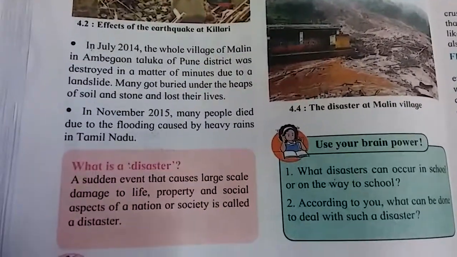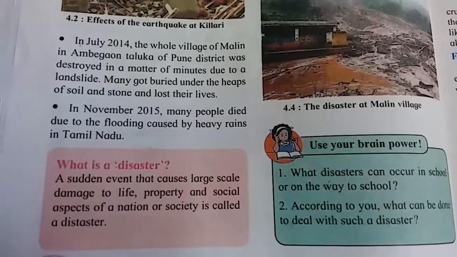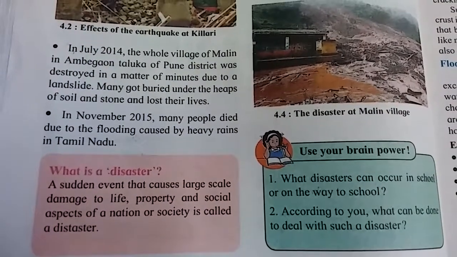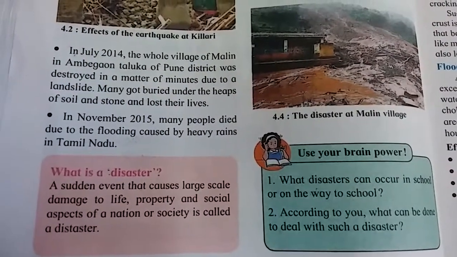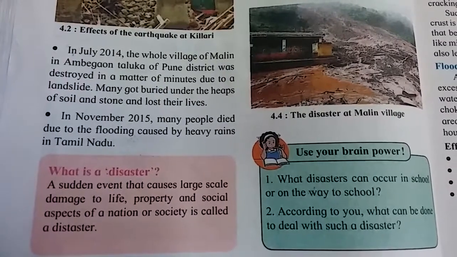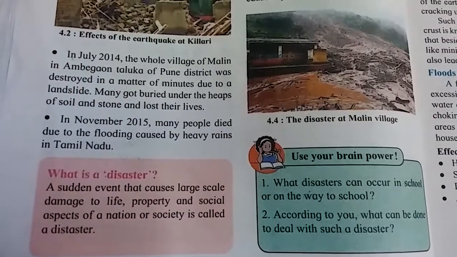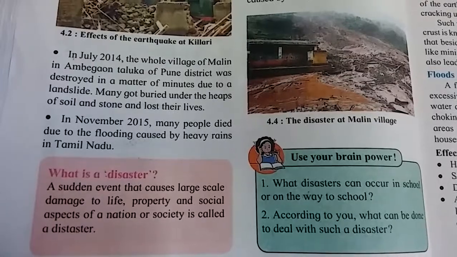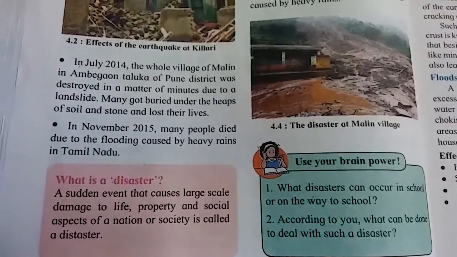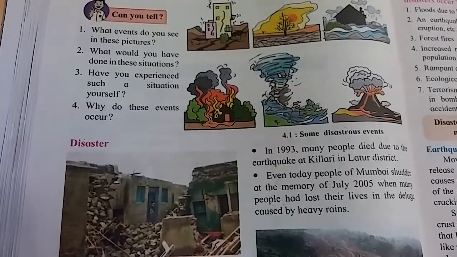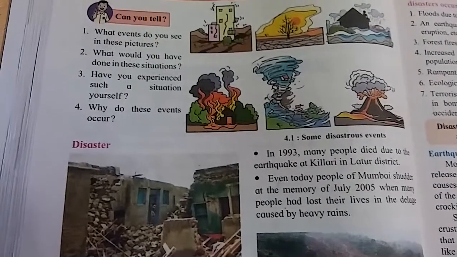Now see the definition of disaster. A sudden event that causes large scale damage of life, property and social aspects of a nation or society is called a disaster. Disaster is not planned. This occurs immediately, means suddenly. There is no idea for us.